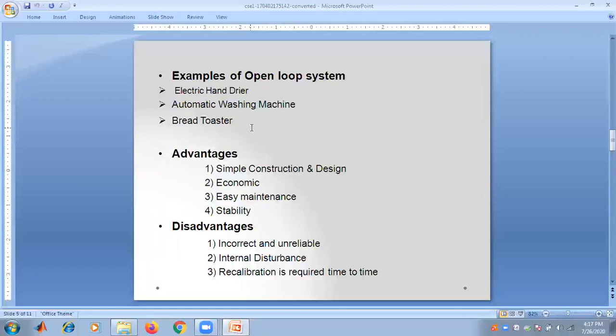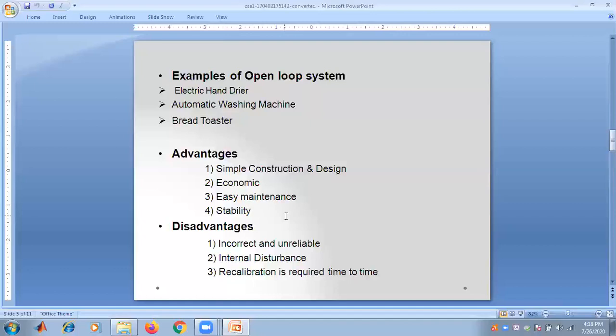So what are the advantages of an open loop system? The advantages are simple construction and design. Open loop systems are economic. They can be easily maintained, meaning easy maintenance, and the stability of open loop systems is more. So simple construction and design, economic, easy maintenance, and stability are the advantages of an open loop system.